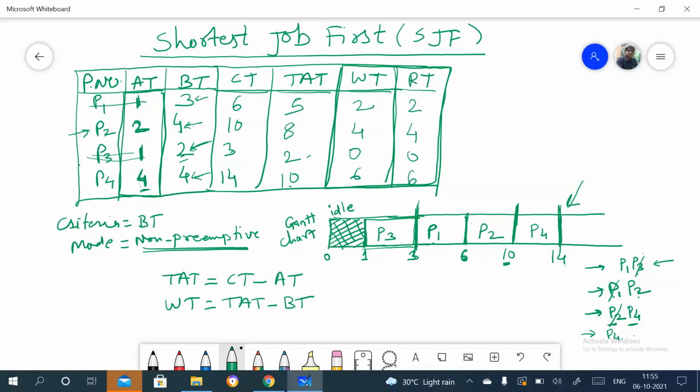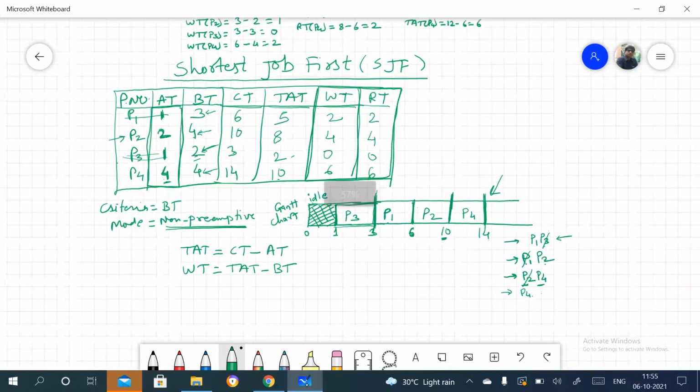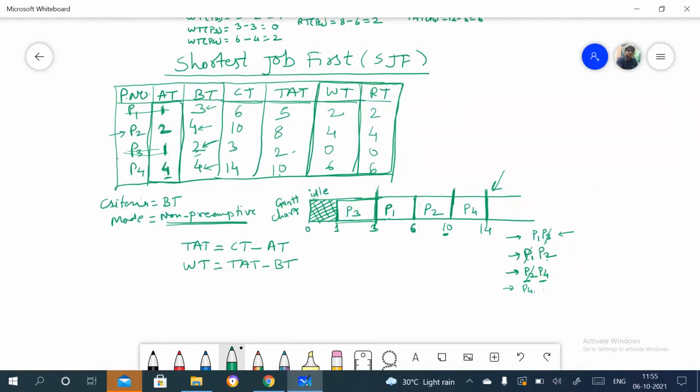So have you understood this? So this was the example for shortest job first, right? I think you might have understood this one. If you are having any doubt, please ask me. So shall I take one more algorithm, or do you have any other lecture or something? Yes. Shall I continue with the next algorithm? Yes, please sir. Okay. So I'll take one more and then we'll stop, right?